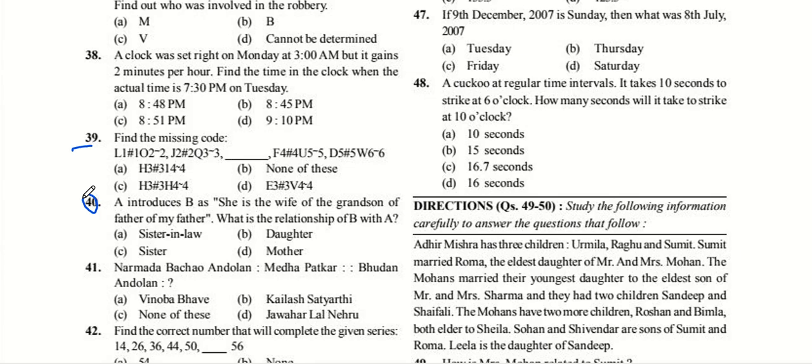So here you see, A introduces B as what? So A is introducing B. A is saying that B is a female. First of all, you have to get this: B is a female. C is the wife. So there will be only one husband of the grandson of the father of my father.